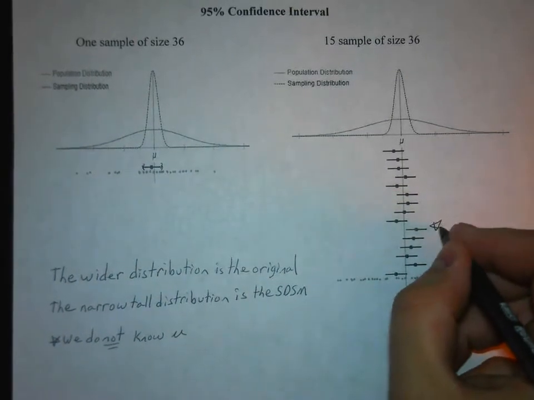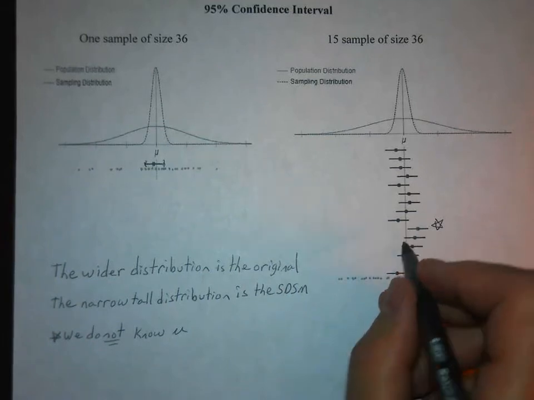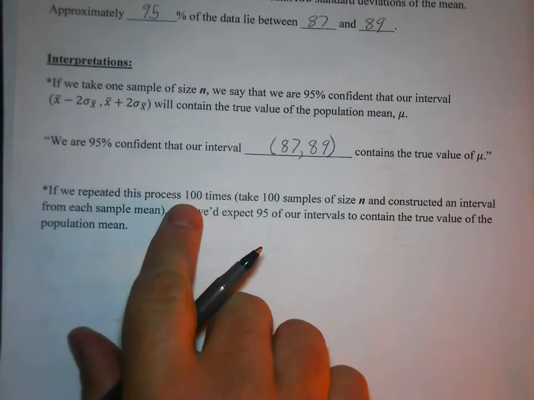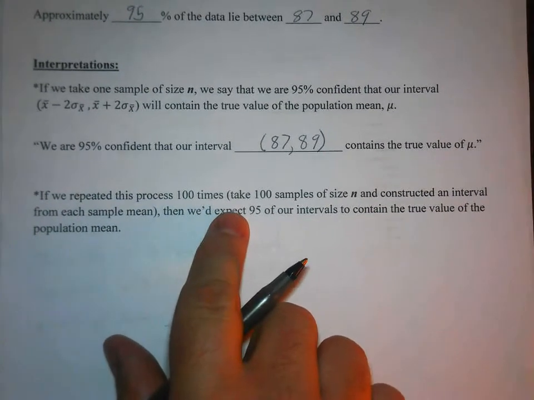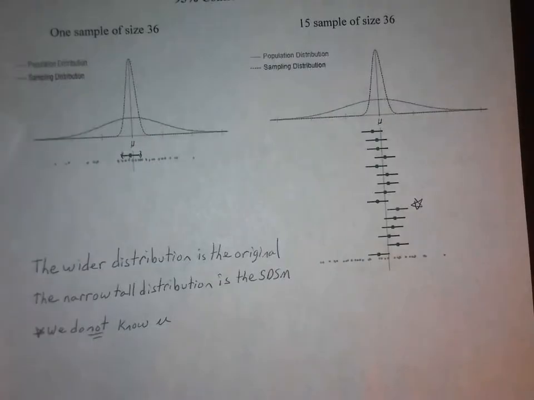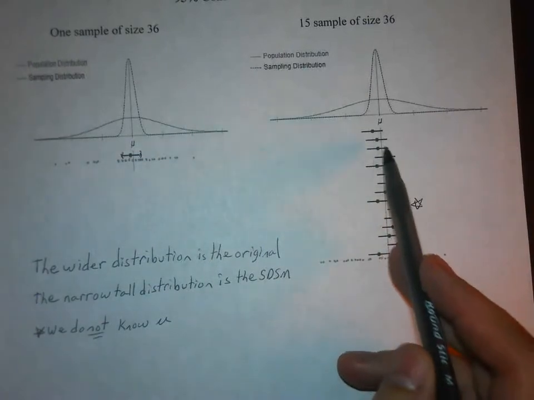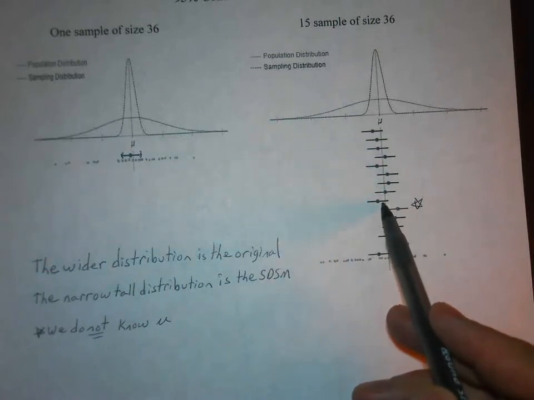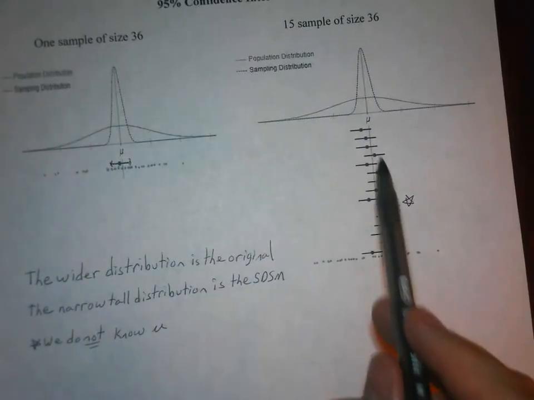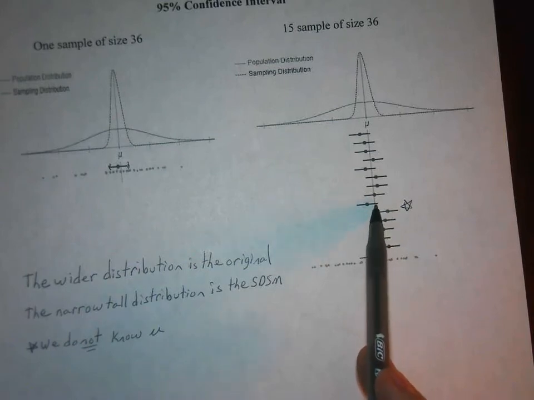This one is the first time that you miss mu. And that's what the theory here is. If we repeated the process 100 times, we'd expect 95 of our intervals to contain the true value of the population mean. So this interval is the first one that missed. We went 1, 2, 3, 4, 5, 6, 7, 8, 9 before we missed one on the 10th. So if we had 100 of these, we would expect 5 of them to miss the value of mu in the middle.